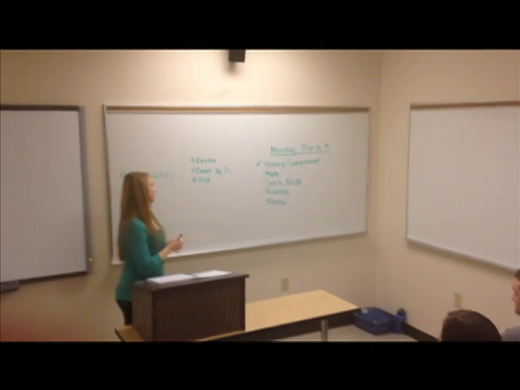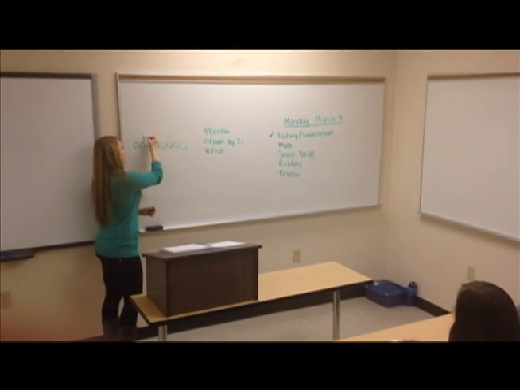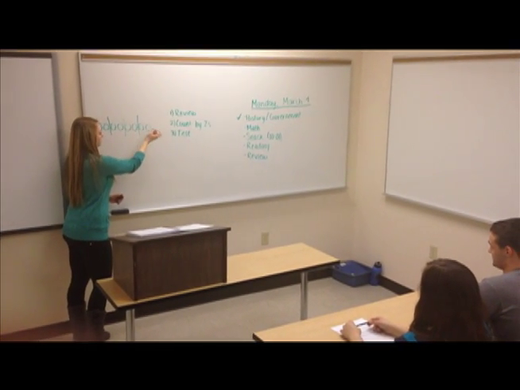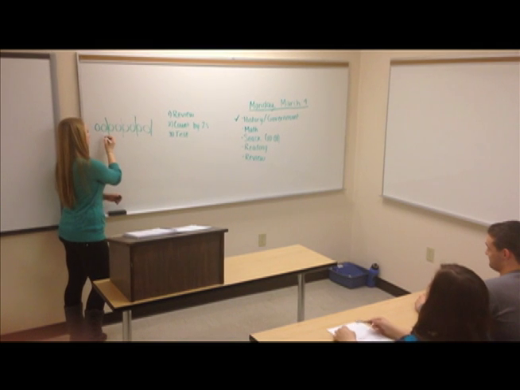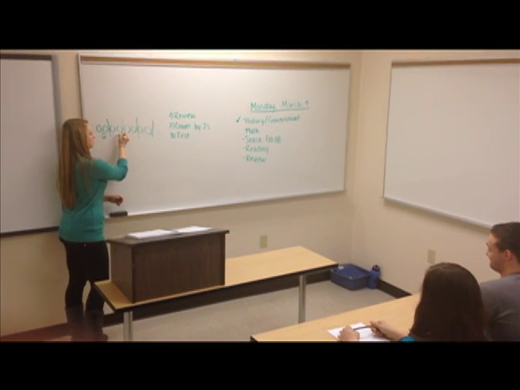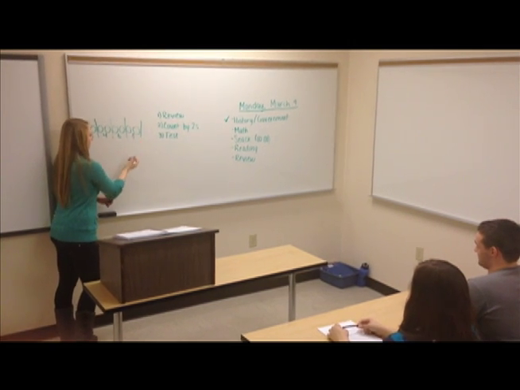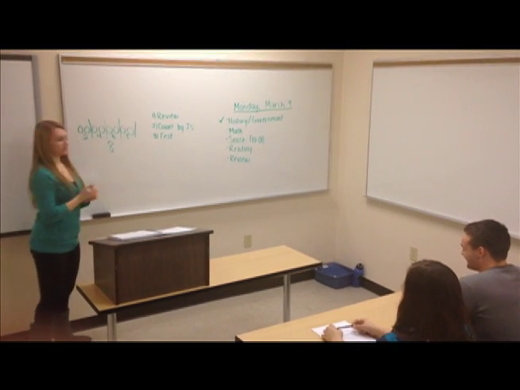There are 8 circles here, so let's divide them. 2, 4, 6, 8. Again. 2, 4, 6, 8. So there are 8 total circles.